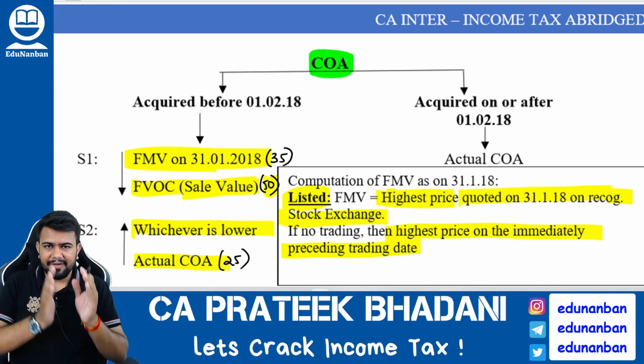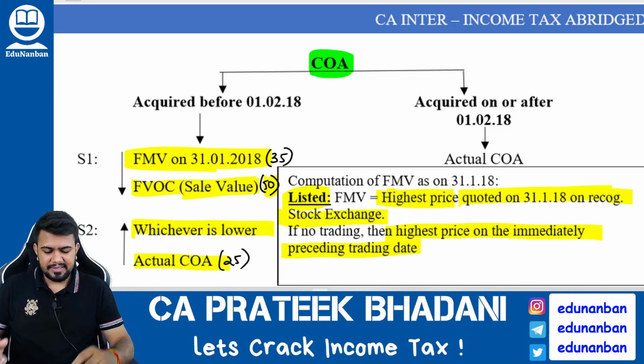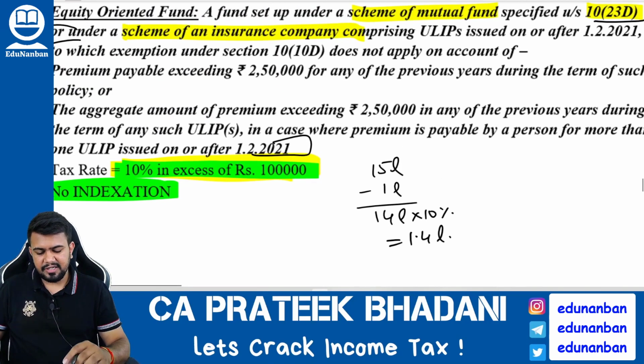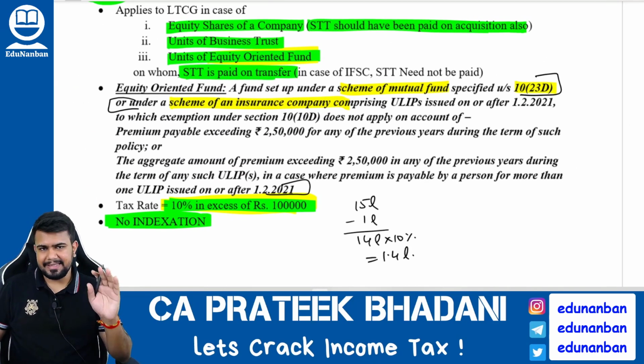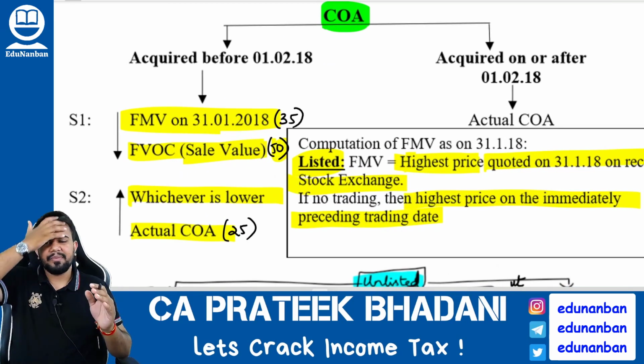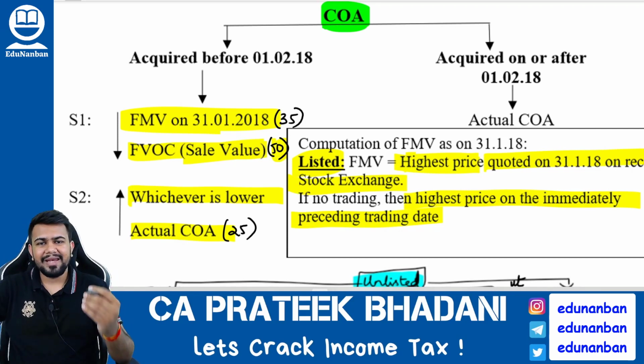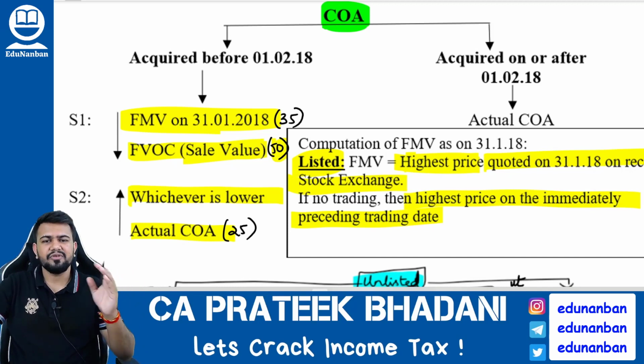Before 1 February 2018, whatever transaction was covered under section 112A used to be fully exempt. But on or after 1 February 2018, 1 lakh rupees is exempt, and above 1 lakh rupees the amount is taxable at 10%, which we already studied. So the people got very angry.